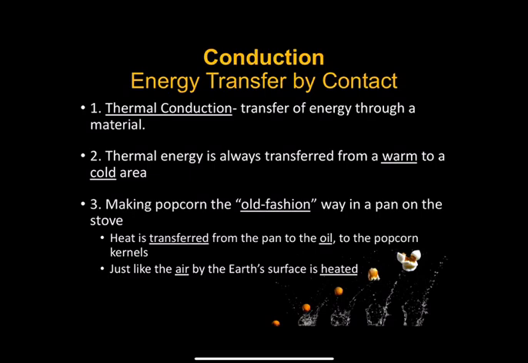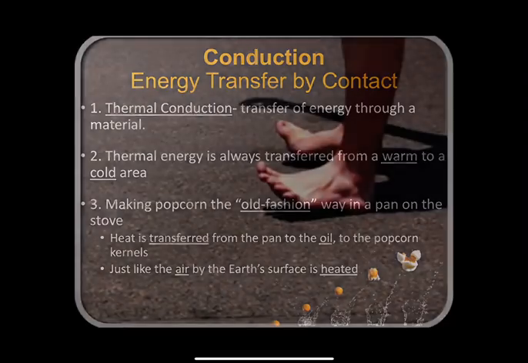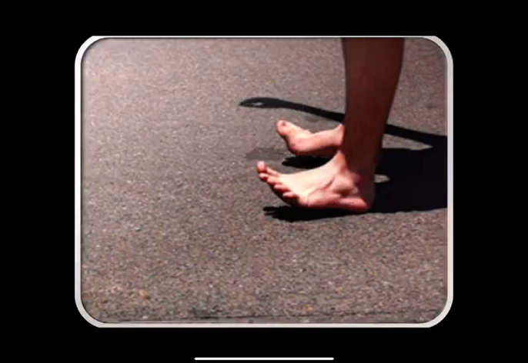Another example of conduction is a hot pavement. Let's say it's a very warm, sunny day, and you walk barefoot outside. What's going to happen? Your feet are going to be heated by conduction heating. Your feet get warm and hot because you're touching the hot pavement. This is a perfect example of conduction heating.